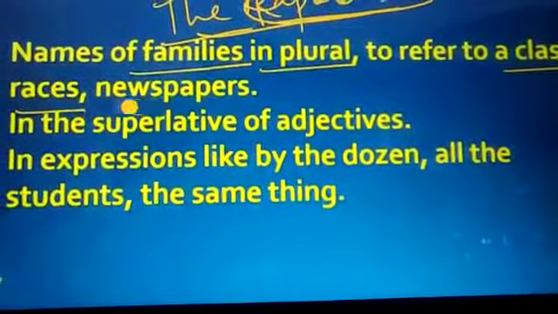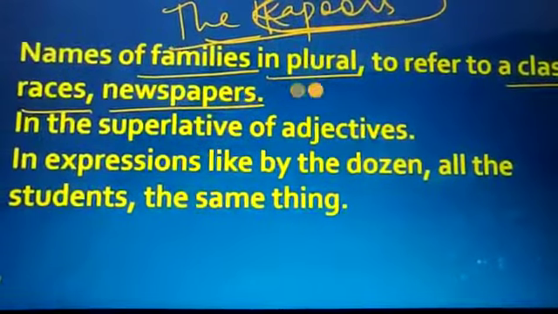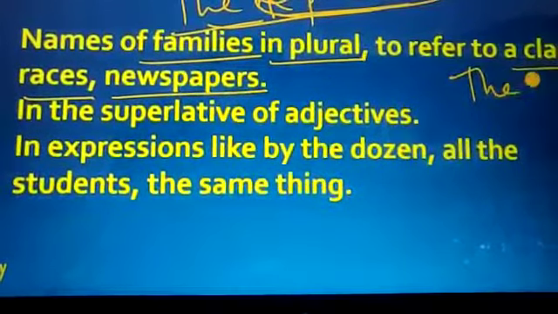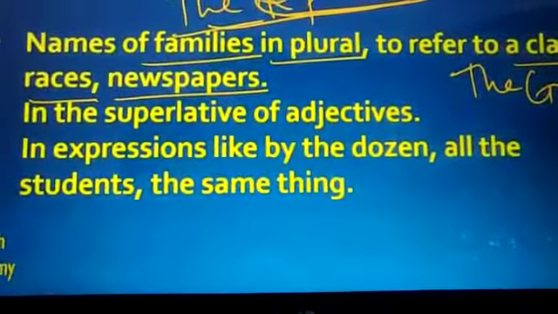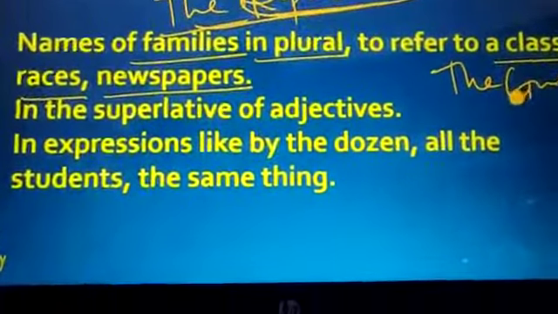We will say the Kapoors, the Malhotras, the Times of India, the Hindustan Times. So with these words we'll use the article the.